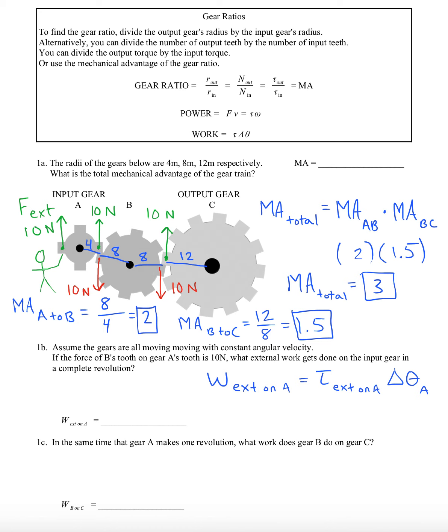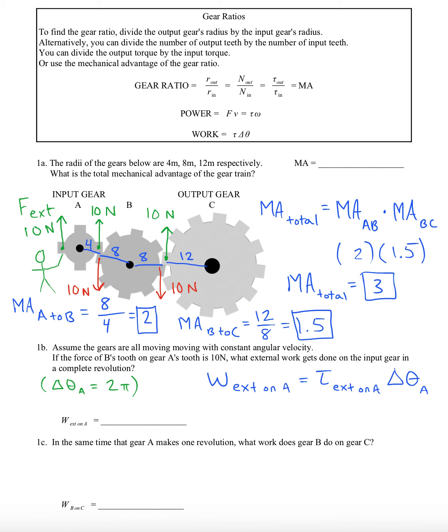We have to know how much torque is being exerted on A by the person, and also what angular displacement does A have. So the question asks for how much work is done in a complete revolution. So in a complete revolution, we're going to use a delta theta of 2 pi. We actually have to use radians for this formula involving work. We don't want to use revolutions or degrees here, because if we use radians, we'll actually get joules, which is what we often want.